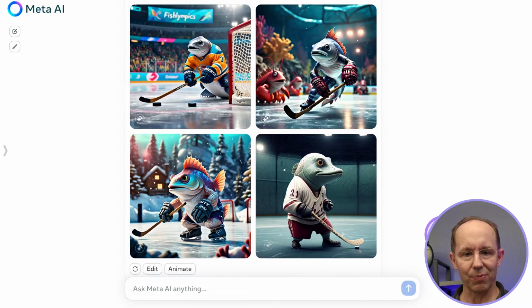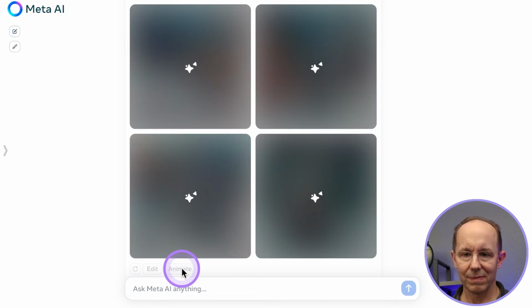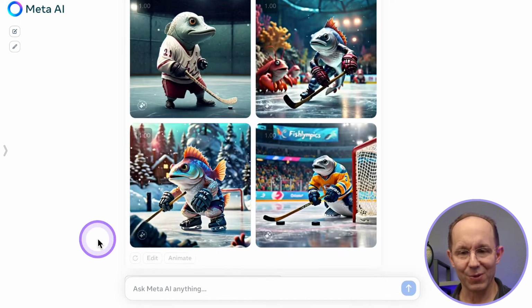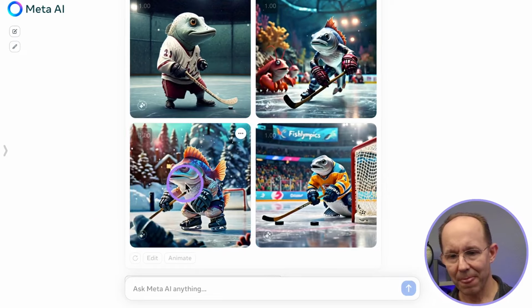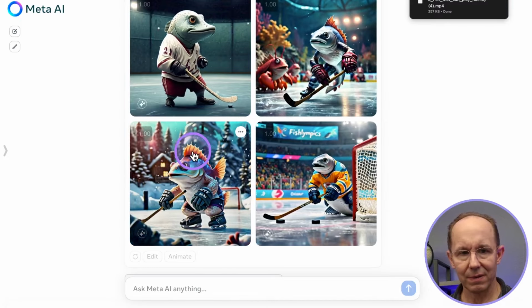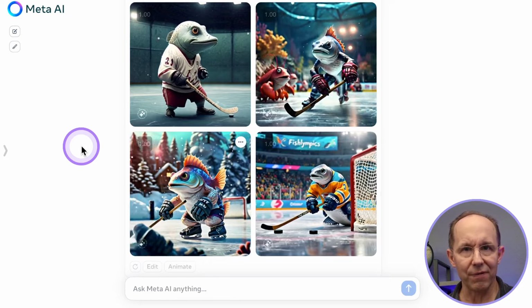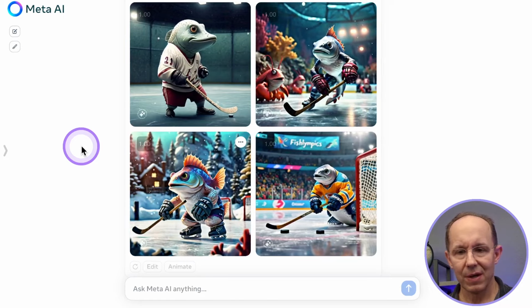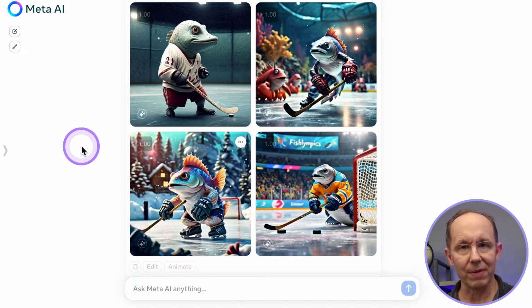Wow, look at that. Those are pretty good. So we have 4 images of the fish playing hockey. And let's click animate and see what that does. Wow, super good. It created these 4 different renditions of the fish with hockey. Apparently you can download them by clicking this button here. And it looks like these are MP4 files. They're 512 by 512 and 6 frames. So not much video in these clips, but you can do what you need to with the frames.